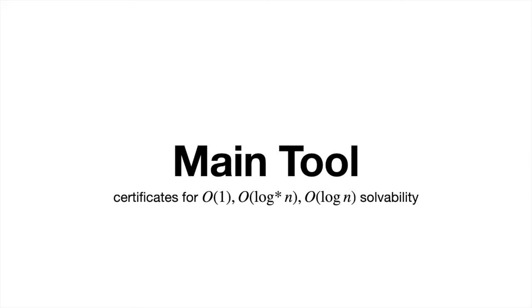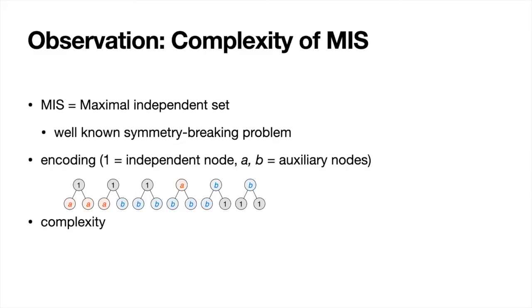Before describing the certificates, let me motivate our work with one interesting observation. This will be the complexity of computing maximal independent set. Computing maximal independent set is a well-known symmetry breaking problem. We can encode it in our formalism as seen on the slide with two auxiliary labels. One would guess that the complexity of such problem has to be log star, but in the rooted trees it is not the case. In rooted trees, one can compute MIS in constant time.